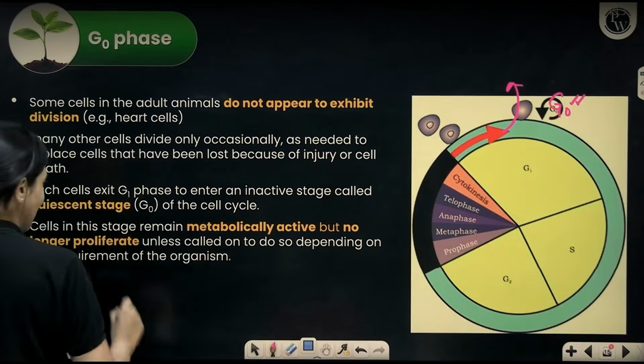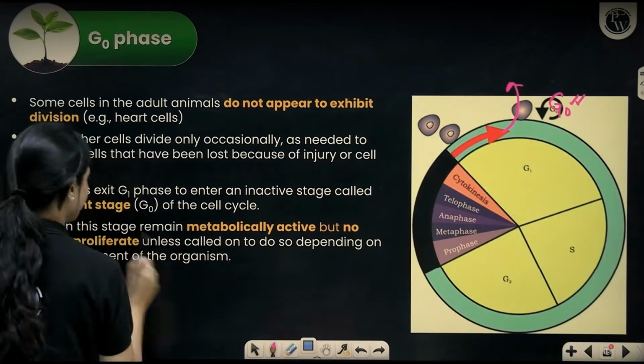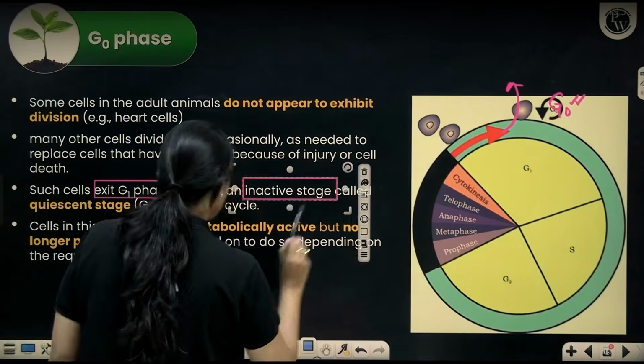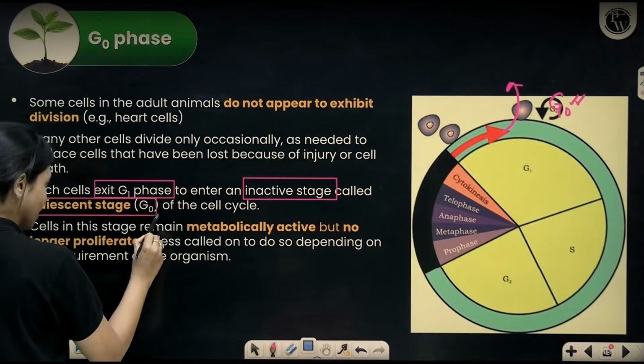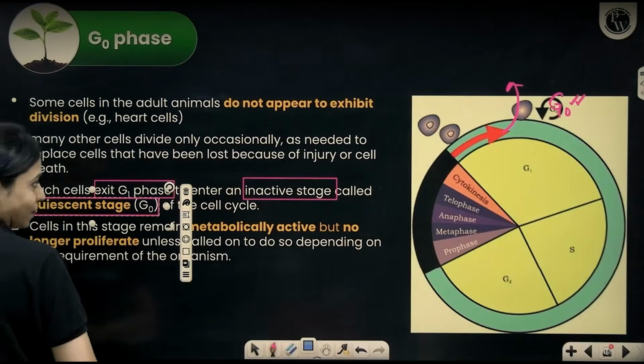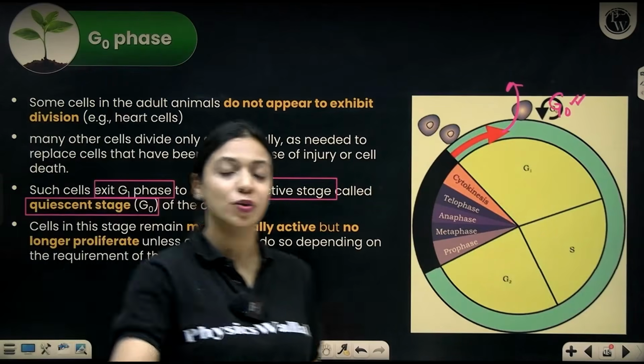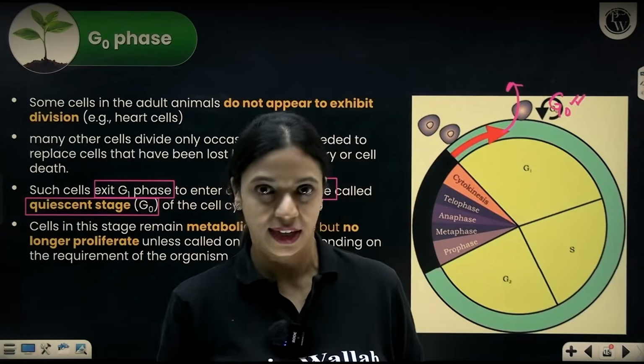So what happens to such cells? Such cells exit the G1 phase and enter an inactive stage called the quiescent stage or G0 phase of the cell cycle. Here I am saying it is an inactive stage. Inactive is with respect to cell division. It's not actively dividing. That is what it means.